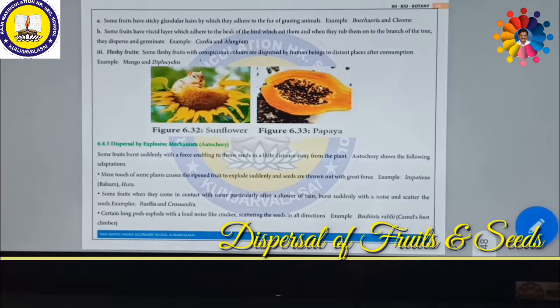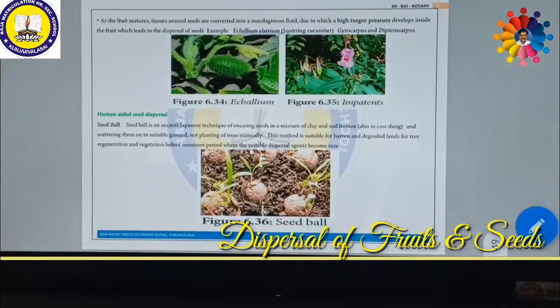Example, Ruellia, Crossandra. When there is rain, these explode by themselves and disperse the seeds. Certain long pods explode with a loud noise like a cracker, scattering the seeds in all directions. Bauhinia vahlii, camel foot climber. So these are some examples of the explosive mechanism, that is autochory, dispersal by themselves. The plant or the fruit itself can disperse.